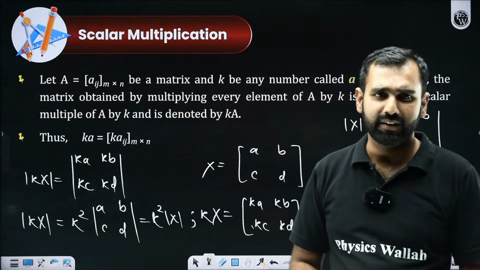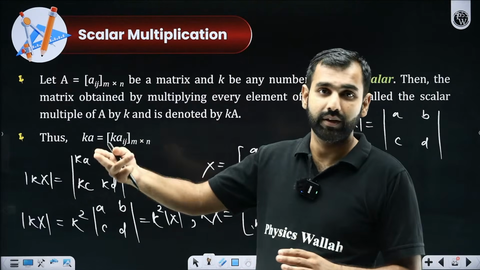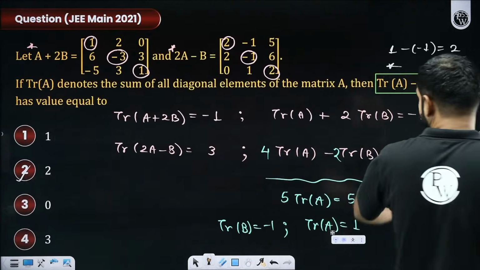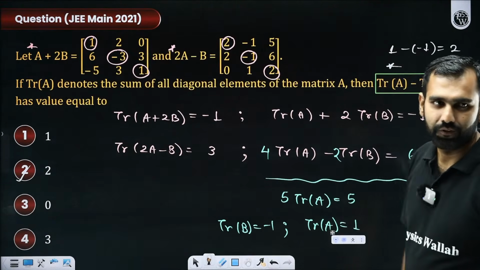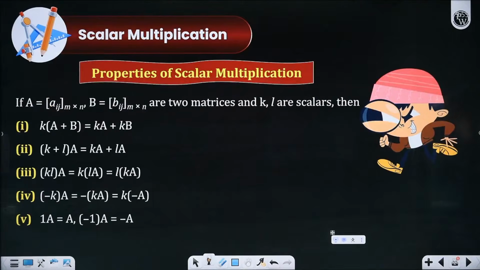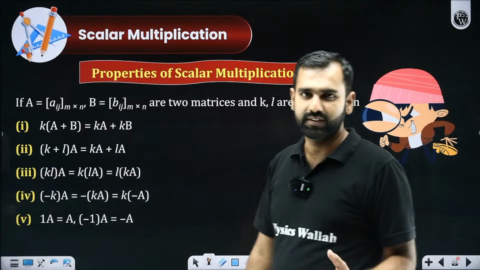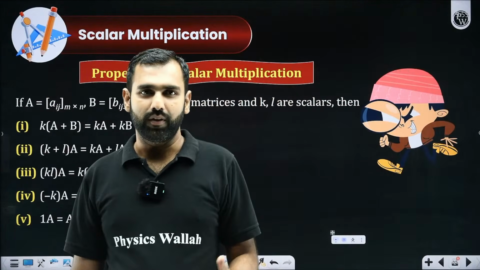You could have done the alternative, but was that not more time consuming? Did you not find this method very quick, very efficient? Very good, brilliant. With this, I'll move towards a few properties related to multiplication of a matrix with a scalar.